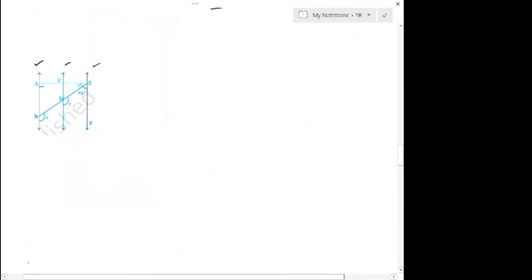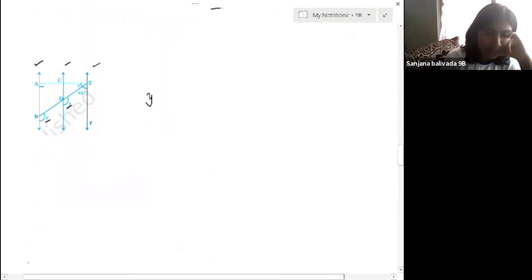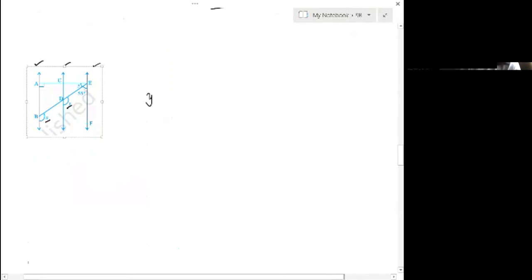Where is X here? X is here, and Y is here. Z is here. How do you find them? You should identify the angles. Can you compare Y and 55 degrees? What type of angles are they? Could you please increase the size of the diagram? I will increase it. Yes, it's fine.